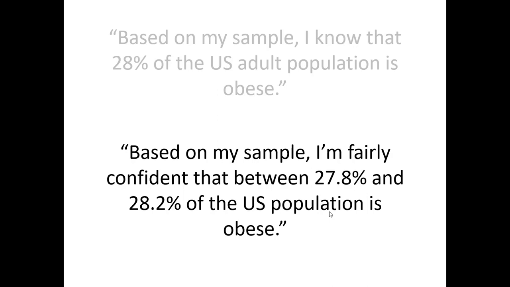Now, some students ask me, and this is a great question, can you actually say 27.8 and 28.2% of the U.S. population? I mean, this is all based on your sample. Correct. Absolutely correct, and a wonderful point. The thing is, though, the margin of error is what allows you to bridge the gap from your sample to the population. It's also why you have to say fairly confident. You can't say with certainty. You're only confident that it's between 27.8 and 28.2%.